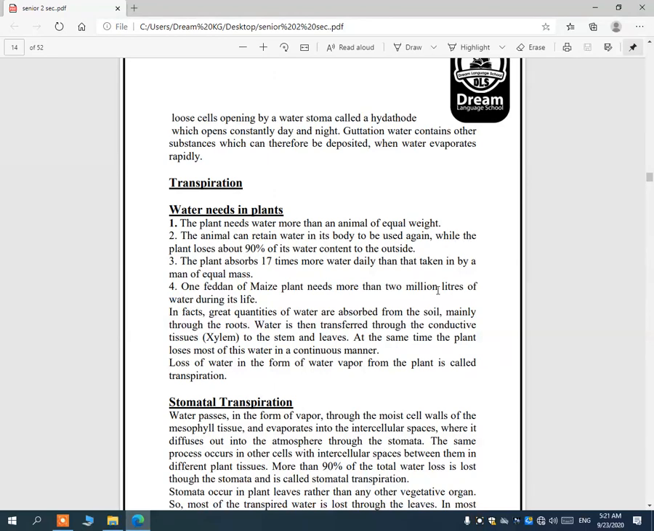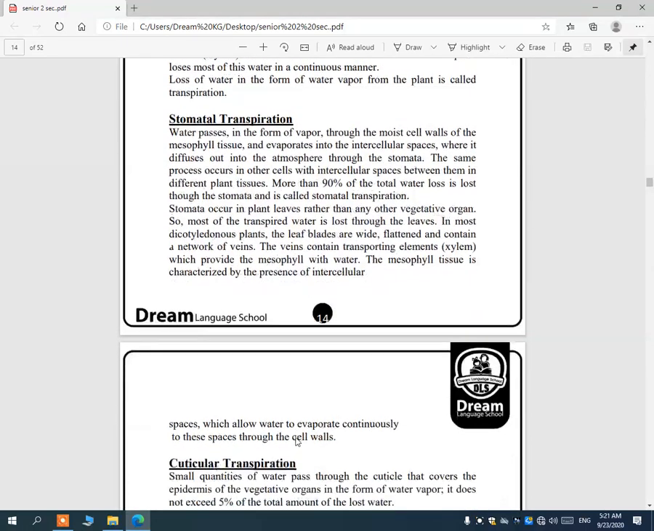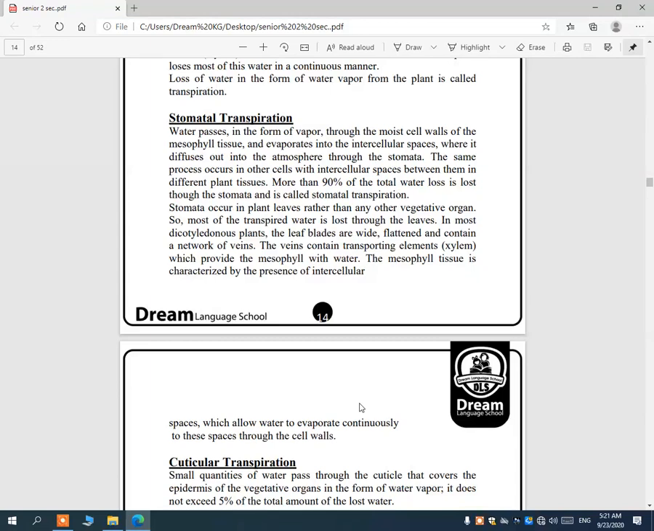Stomatal transpiration. Water passes in the form of vapor through the moist cell wall of the mesophyll tissue and evaporates into the intercellular spaces, where it diffuses out to the atmosphere through the stomata. The same process occurs in other cells with intercellular spaces between them in different plant tissues. More than 90% of the total water loss is lost through the stomata and is called stomatal transpiration.